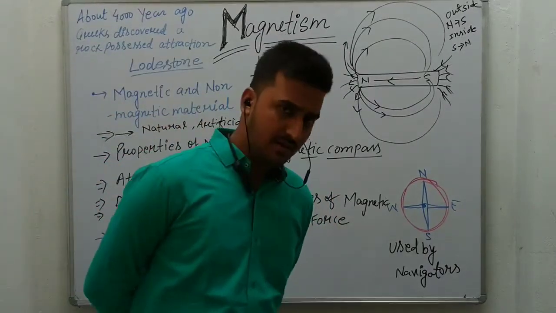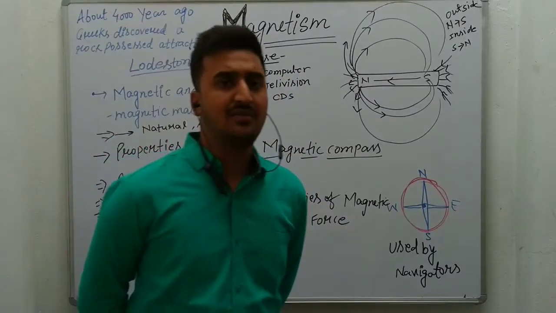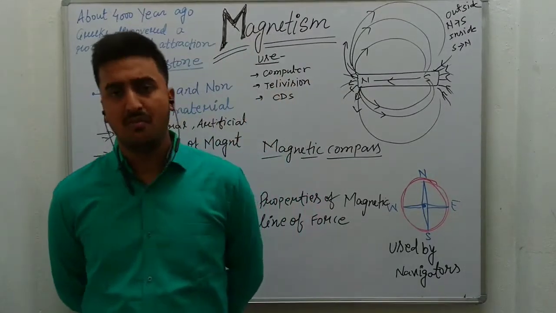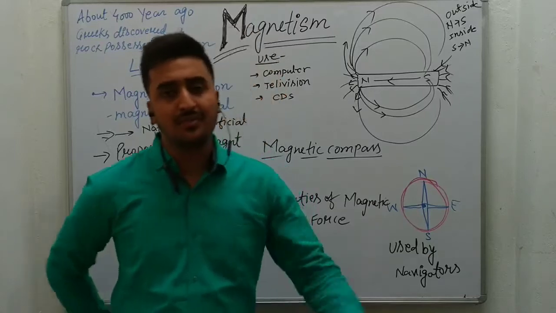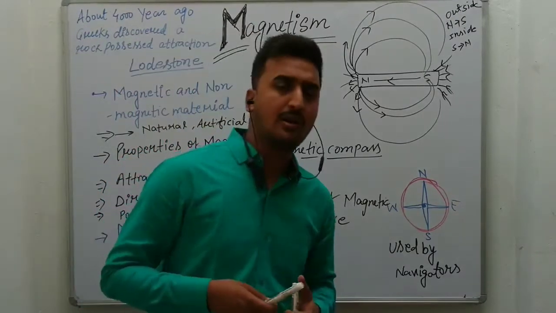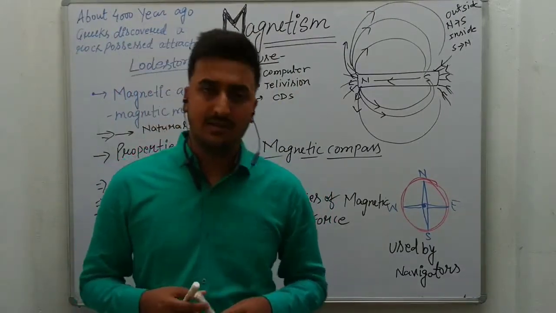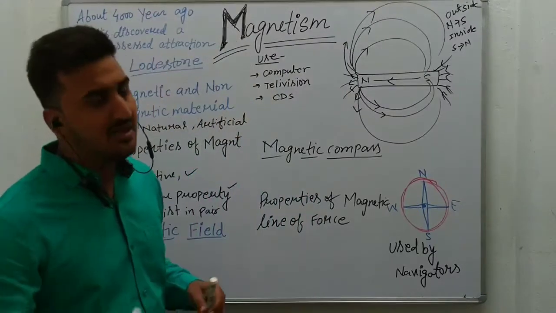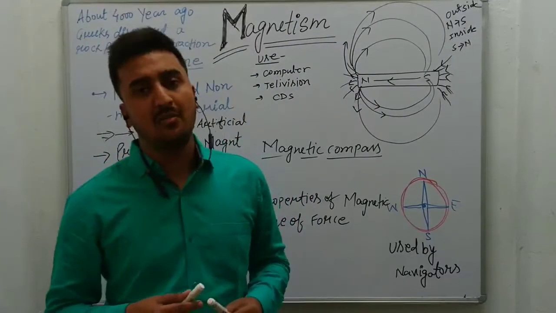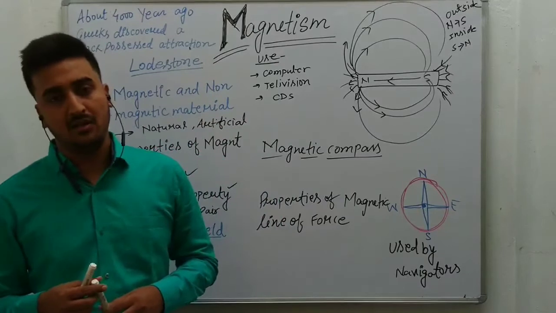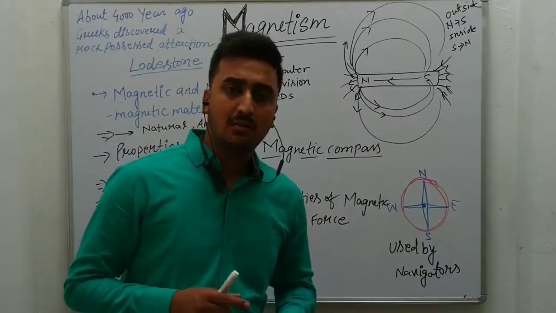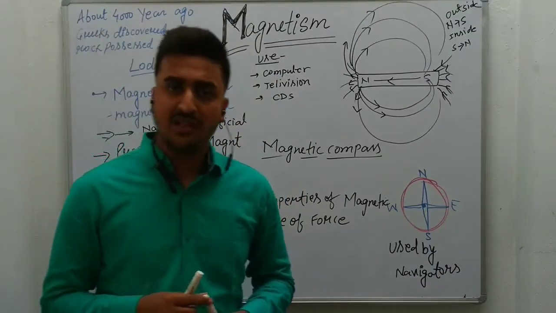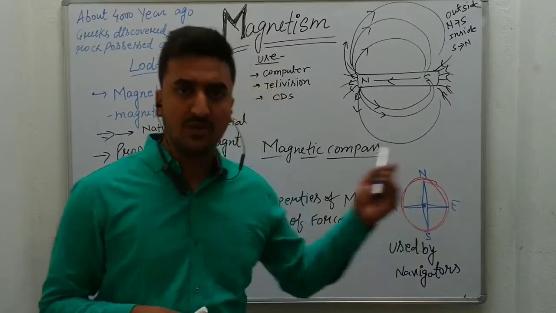First one is natural and second one is artificial. Some examples of materials for artificial magnets are cobalt, nickel, iron. Means by using these materials we can make an artificial magnet. So a magnet has a property of attraction as well as repulsion, which we'll see afterwards.